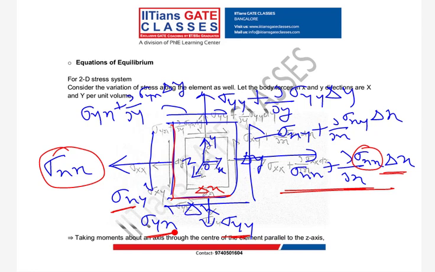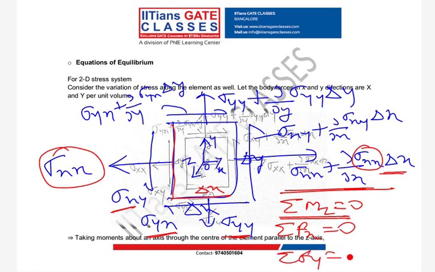So which axis will you have moment equilibrium about? It is about the center, exactly, about the Z axis. So I will have a moment equilibrium about the OZ axis. That means you will have sigma Mz equal to 0, sigma Fx equal to 0 and sigma Fy equal to 0. So these are my three equilibrium equations for the two-dimensional problem.